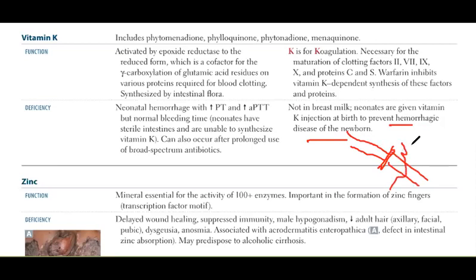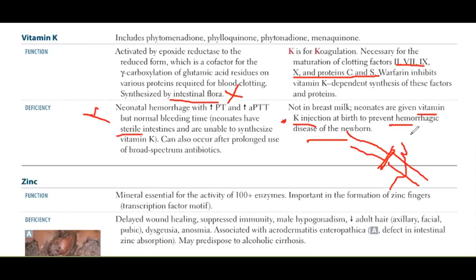Wait a second, you have to clamp it and then cut it from here, not here. When you are giving vitamin K to the baby, that vitamin K is also making these factors inside the baby, because vitamin K is formed by intestinal flora, and the baby has a sterile intestine. It cannot make vitamin K, so you're giving it via injection, and that will also help not to bleed.